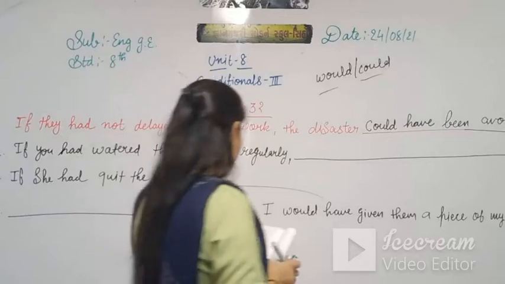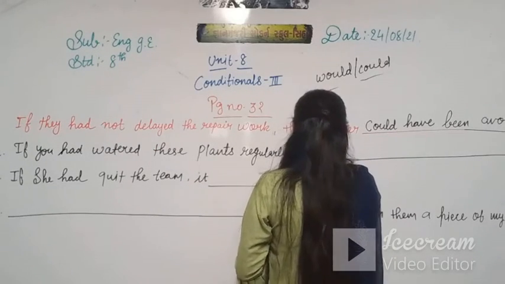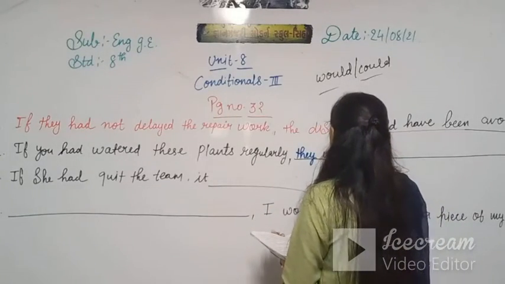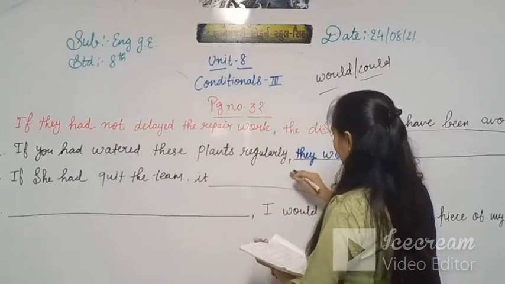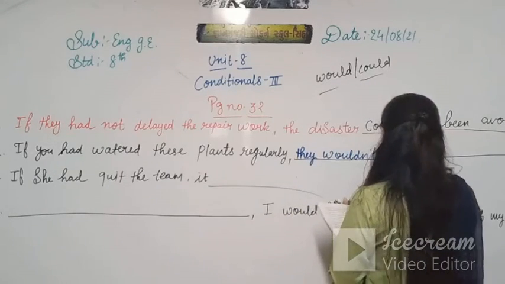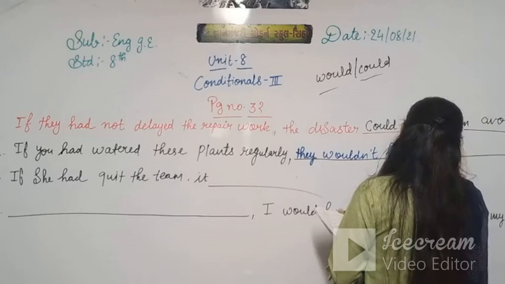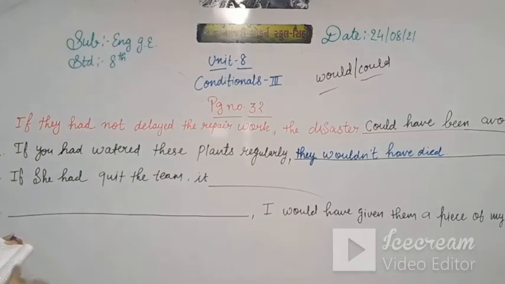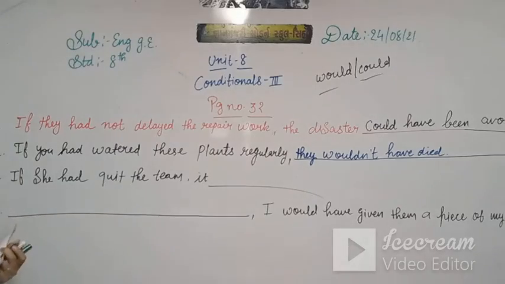So what do we write here? They would never have died. So here I use they wouldn't have died.